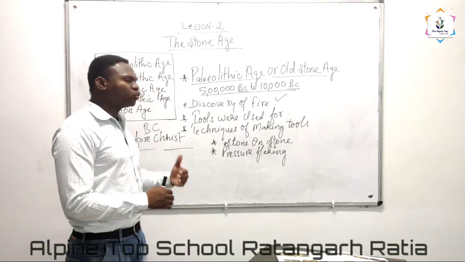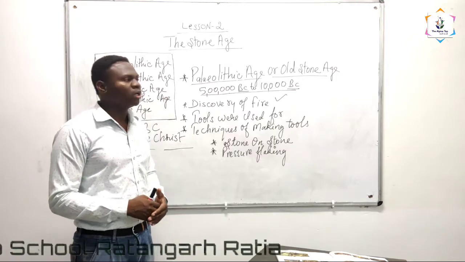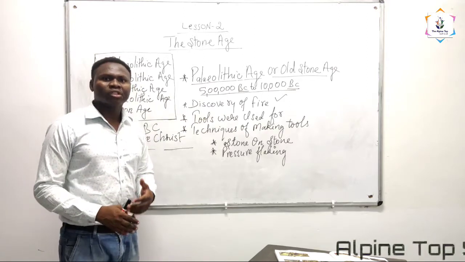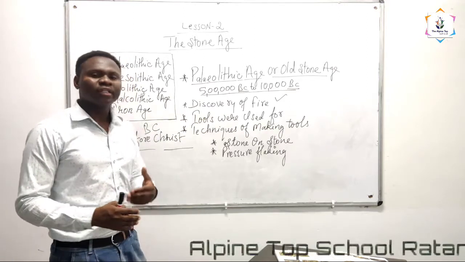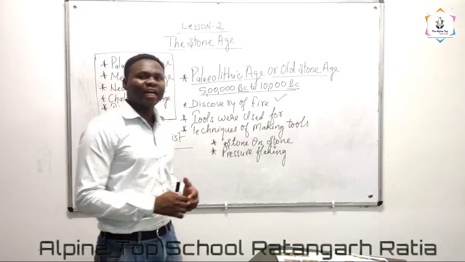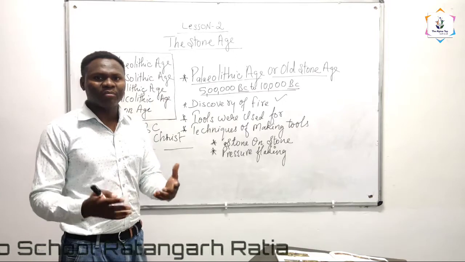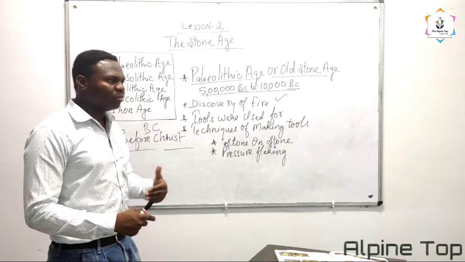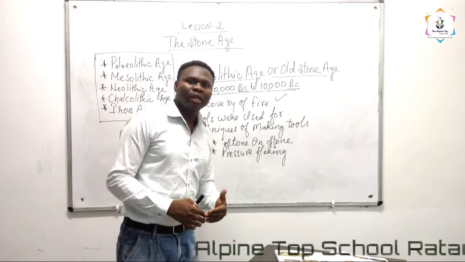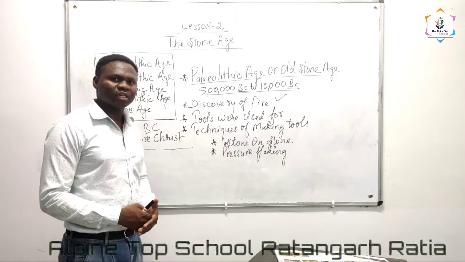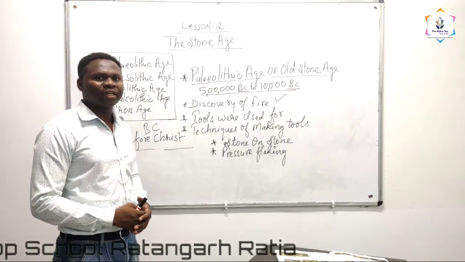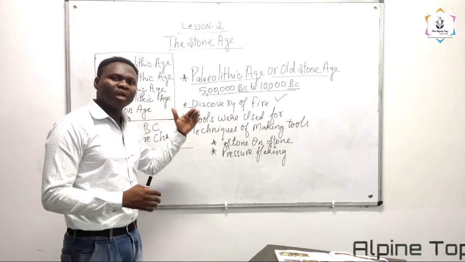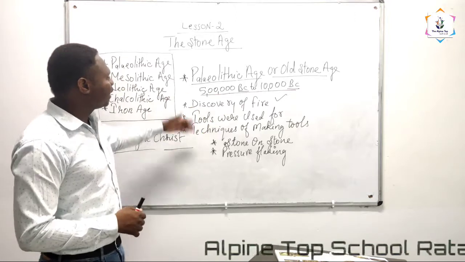Most of these Stone Age people, when making their tools, might have struck stones together, and a spark between the stones might have made fire exist. That was one reason. Another is lightning. During the rainy season, we often get lightning and thunder. Maybe because of lightning, fire might have been caused, leading to the discovery of fire.